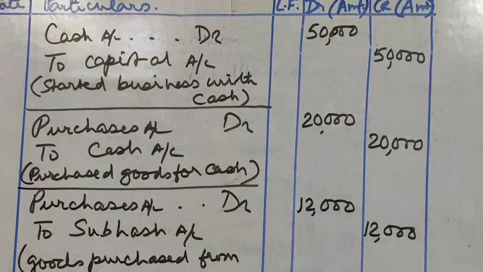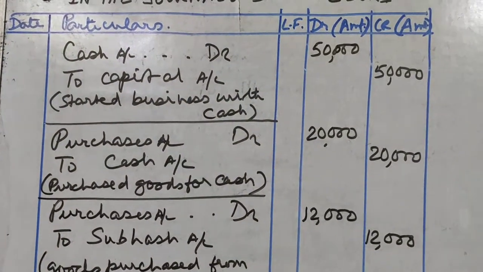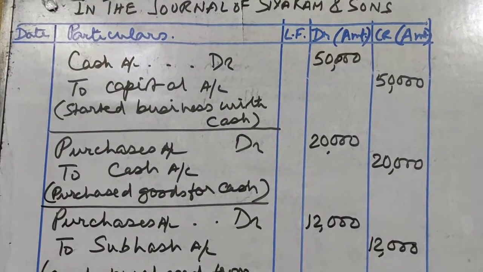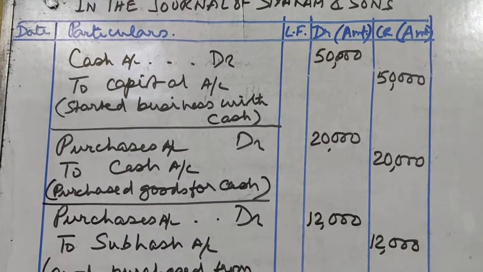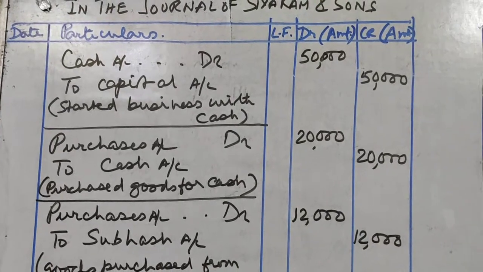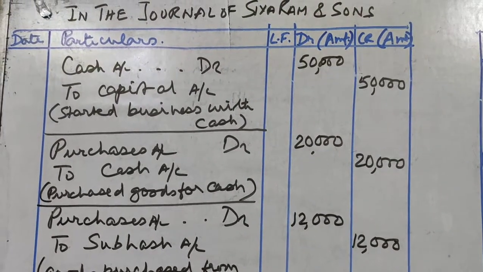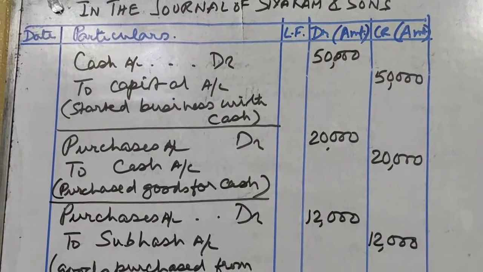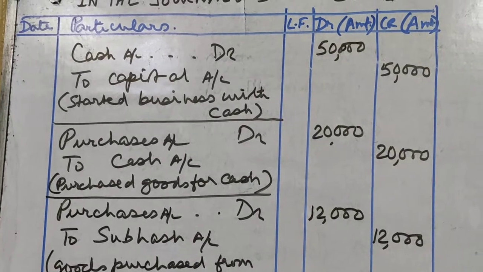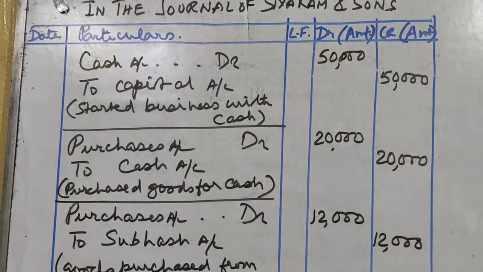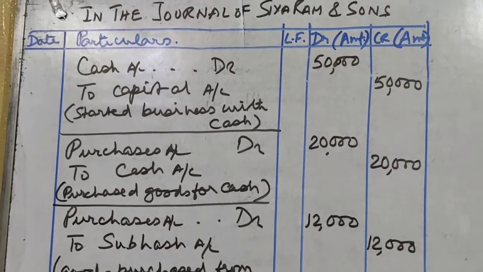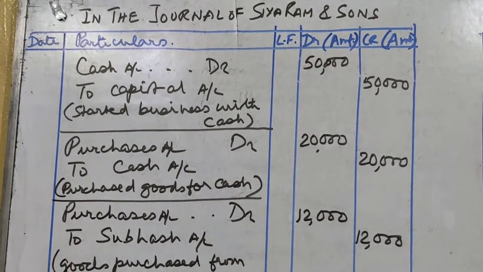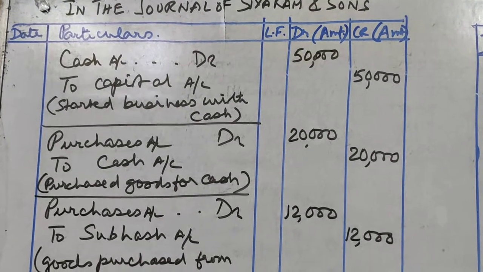Now see how I have written it. Cash account debit, DR, to capital account. That means if an account is preceded by 'To', it means that is credit. We don't write credit, but we simply have to start it with 'To'. 'To' means it is credit. So this will be known as a journal entry, and we are writing it in the book, which is the journal. So this journal entry is cash account debit 50,000 in the debit column, to capital account, that means capital account credit 50,000 in the credit column.